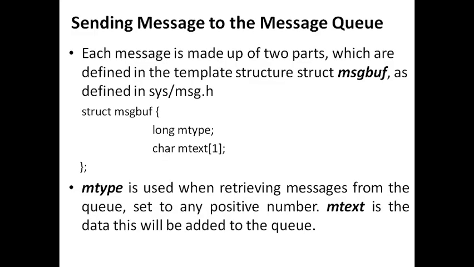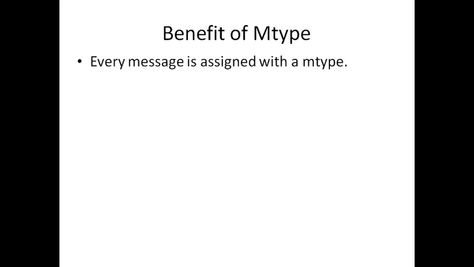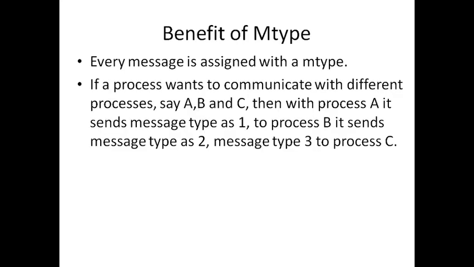So how the messages are conceived in the message queue is that every message will have a value called M type, which can be any integer value. It's a long data type, so we can assign any integer value to a message, and the actual message is coming as another argument, another variable. So based on the M type, we can determine which receiver has to receive the message. For example, every message is assigned with the M type.